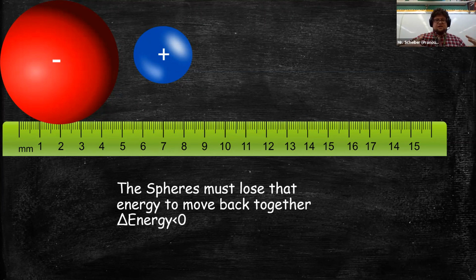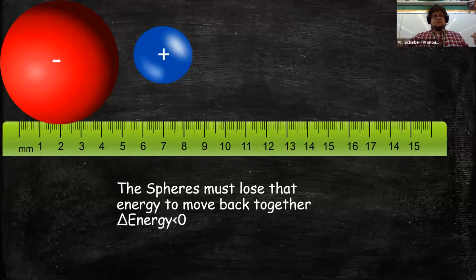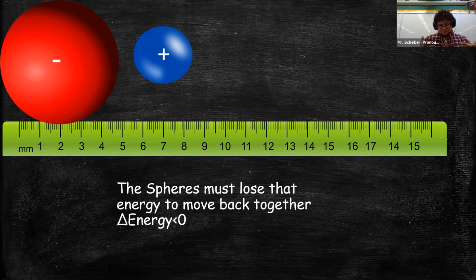When energy is positive, that means you've gained energy. When energy is a negative number, that means you've lost energy. It's just like money. When your money is positive, you went from zero money to more. If money is negative, you went from zero money to less, right? So sometimes we put energy with a delta, sometimes we don't.